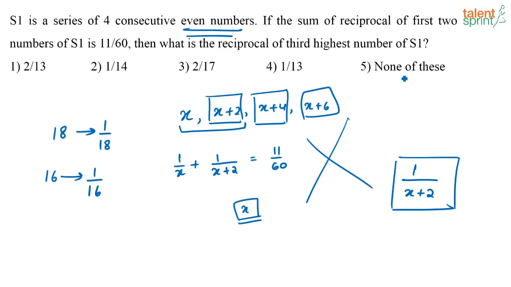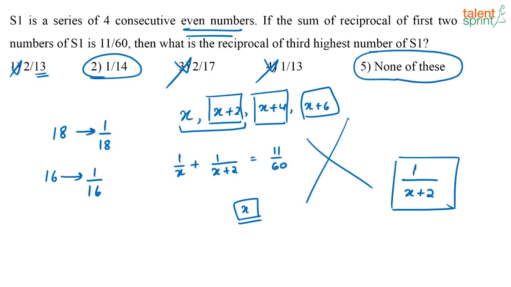Now look at the options that are here. What are the options? You have 2 by 13. Is 13 an even number? No. So this is not the reciprocal of an even number. Similarly, this is also not the reciprocal of an even number, and this is also not the reciprocal of an even number. So right away, when you look at this question, you can eliminate these 3 options. Now you are left with only 2 options: option 2, which is 1 by 14, and option 5, which is none of these. So we have to choose between these 2 options and see which is the correct answer. Now let us look at option 1 by 14. If 1 by 14 is going to be your right answer, then what is 1 by 14?